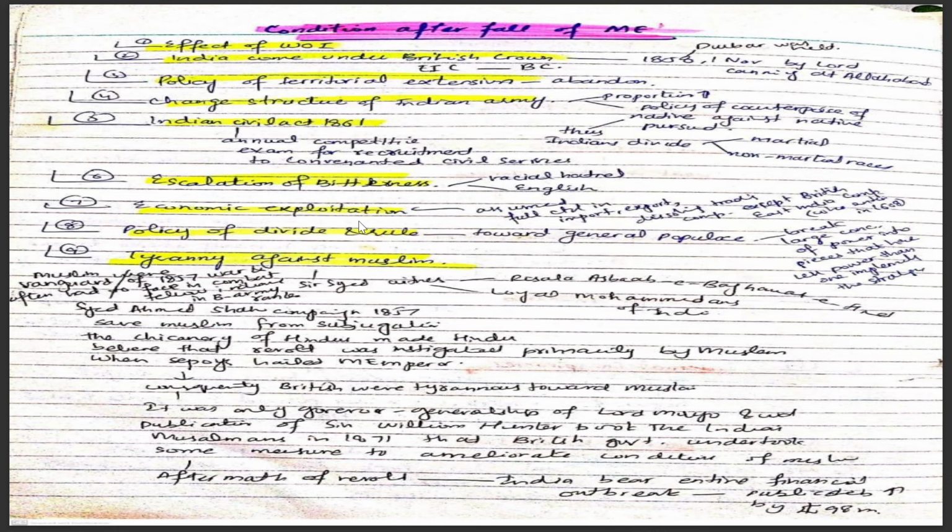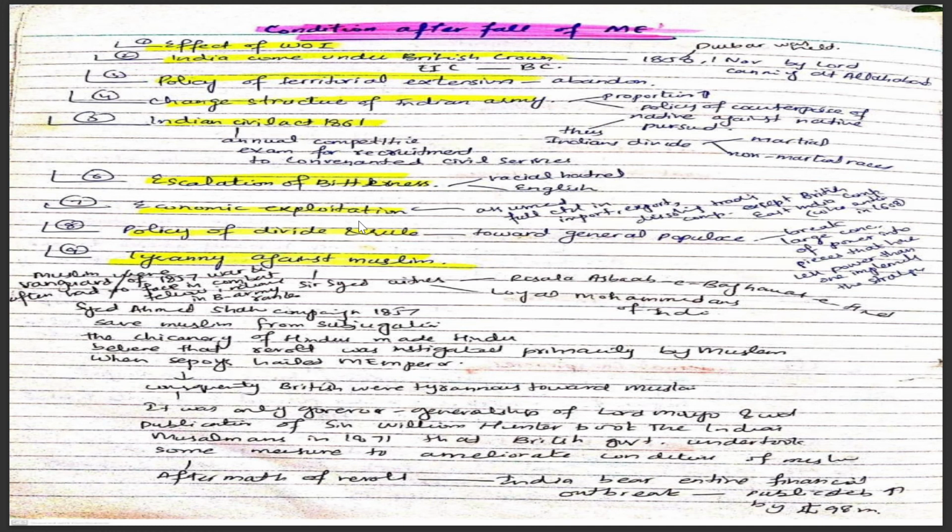Number six is the escalation of bitterness, as there was racial hatred towards the English. The British came and took over us, and the English language prevails, but everyone has racial hatred toward the English. Number seven is economic exploitation.